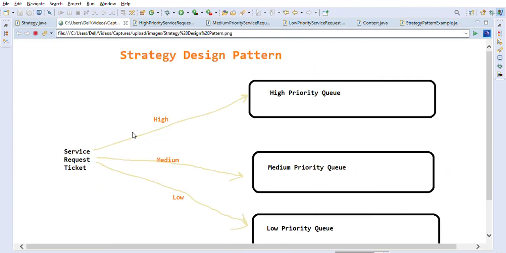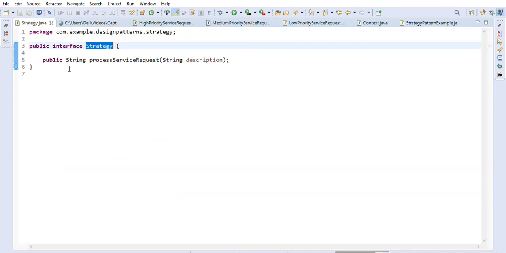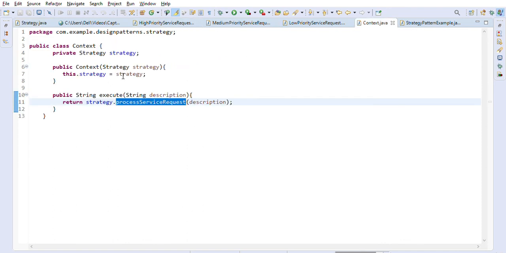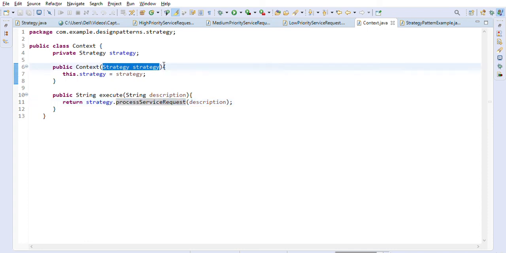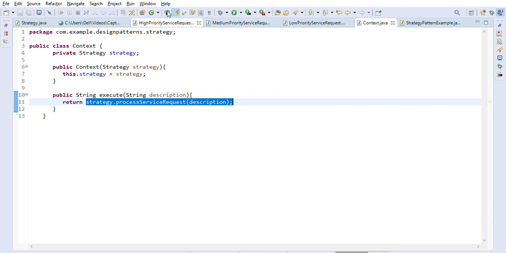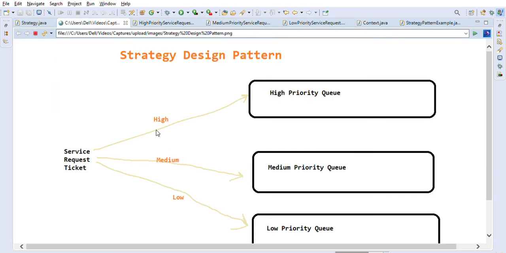So in today's session we have discussed the interface and its three implementations we can create, and we create the context class which takes the strategy that we want to use when we are creating the service request tickets in the execute method. So this is how it looks. And we also saw one example where based on the priorities we are putting the service request ticket into these three queues: high, medium and low, right? So we have seen this example based on a service request ticketing system.